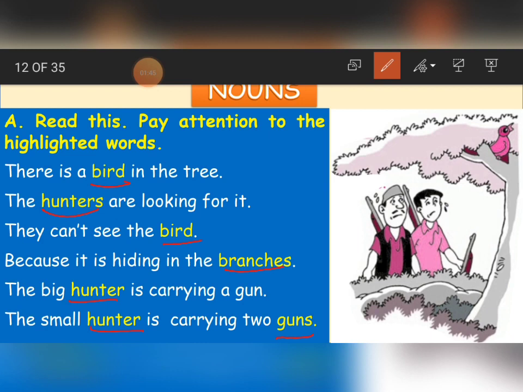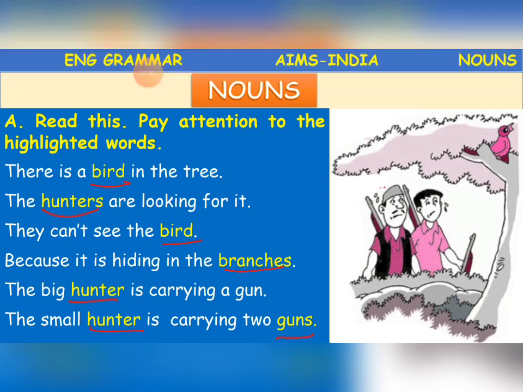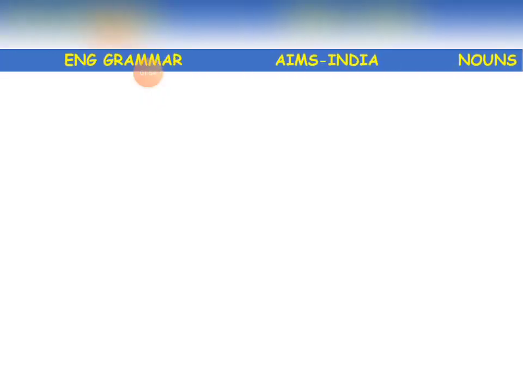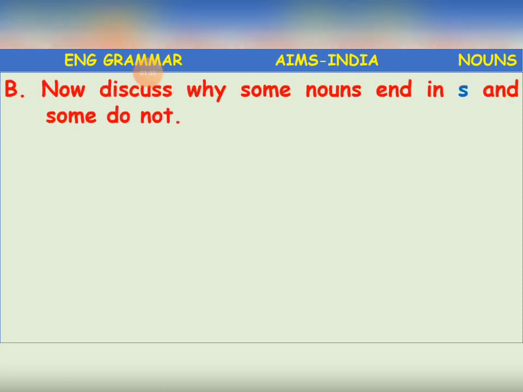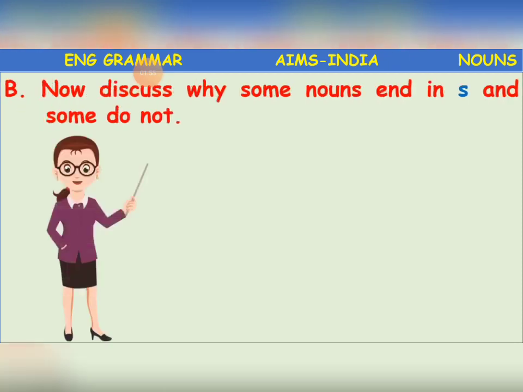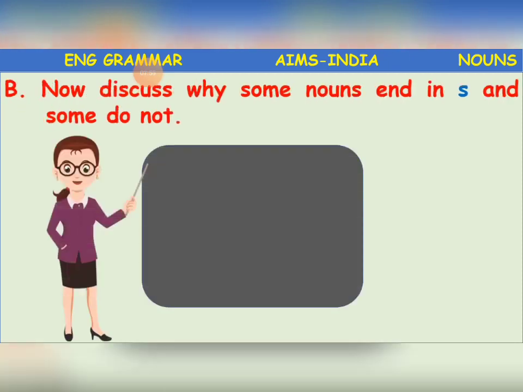Singular form is only one. Plural form is more than one. Okay, children, we'll see how it is. Clear? Singular and plural. We are learning about singular and plural. Now discuss why some nouns end in S and some do not. Why do some end in S and some do not end in S?